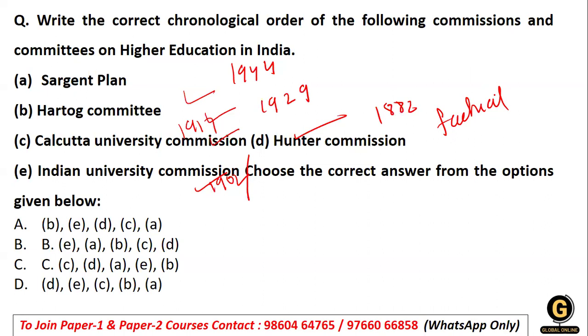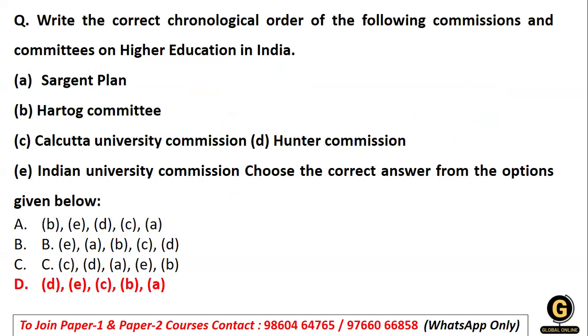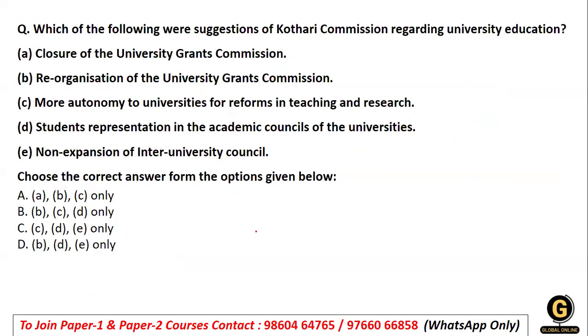Coming to the right option, we have the right option over here, that is option D, which starts with the Hunter Commission, followed by the Indian University Commission, then Calcutta, then Hartog, and then Sargent. Okay.